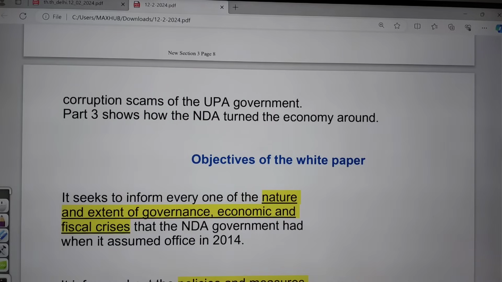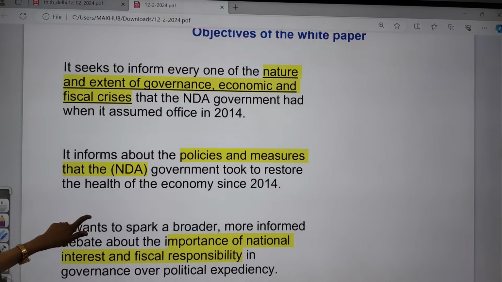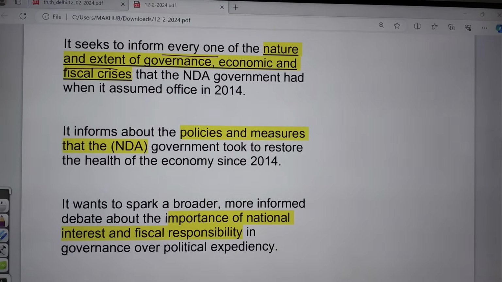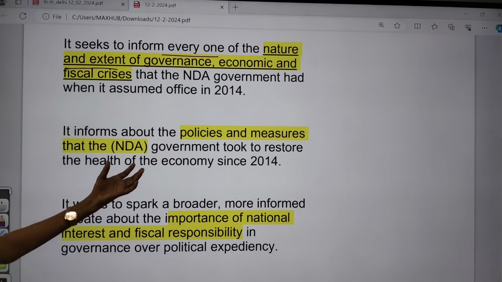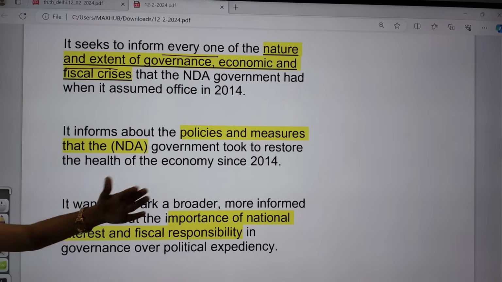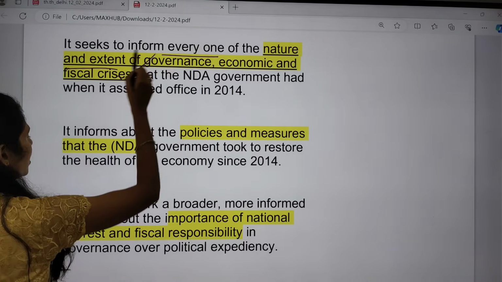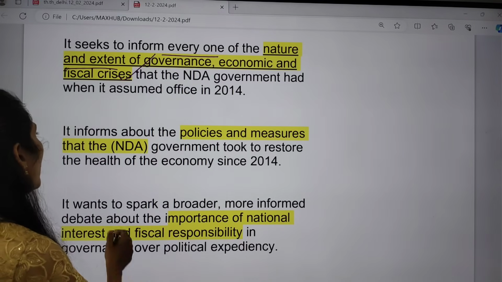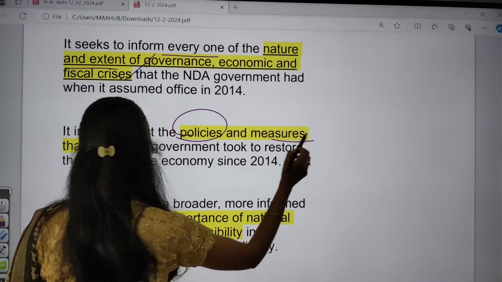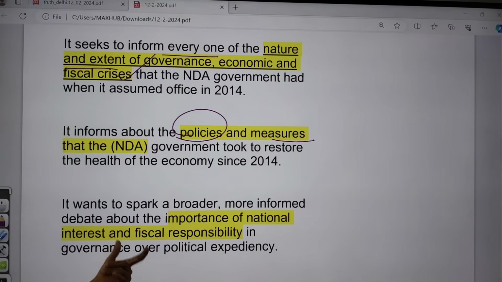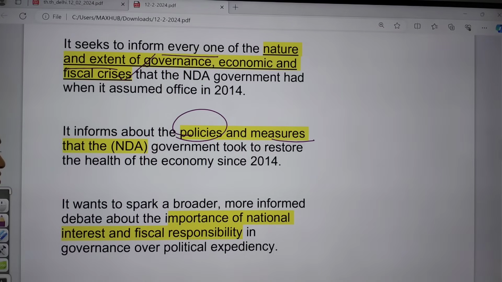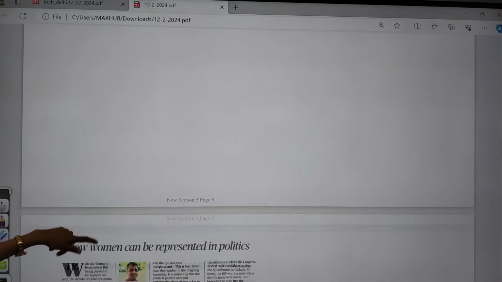And next one is, what are the objectives of the white paper? So the first one is that it seeks to inform everyone of the nature and extent of governance. It will be helpful for people to understand the nature and extent of governance, and the economic and financial crisis that were faced by the India government when they came into power in 2014. It also informs about the policies and measures taken by the present government to restore the economy. And it also talks about the importance of national interest, fiscal responsibility, governance, etc. So all these things are present.